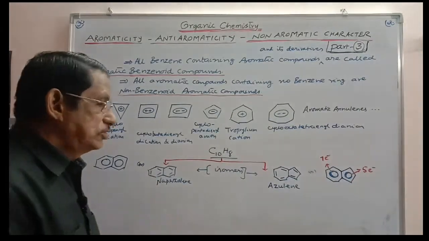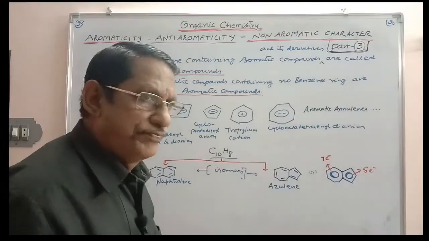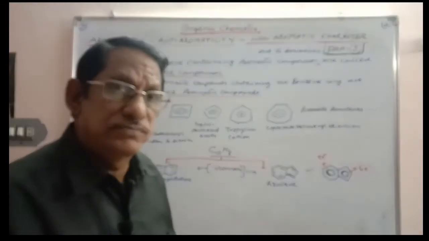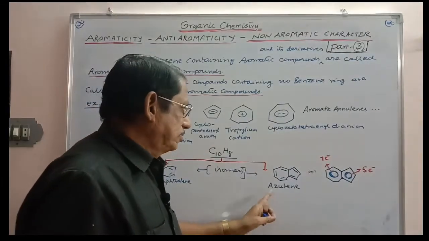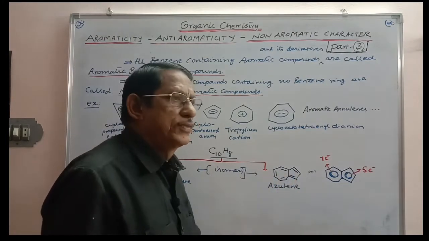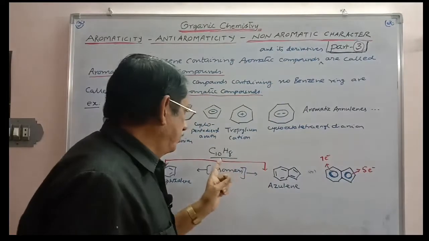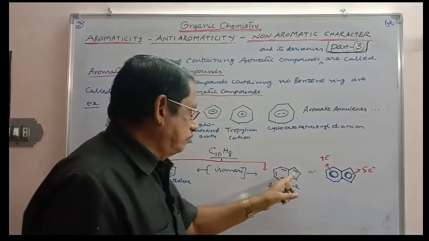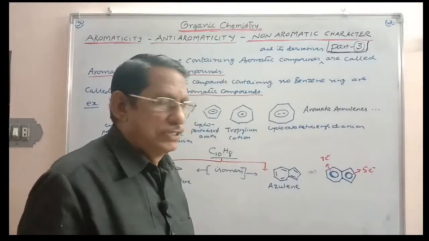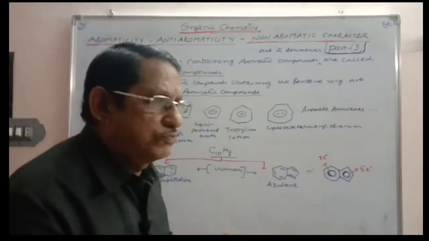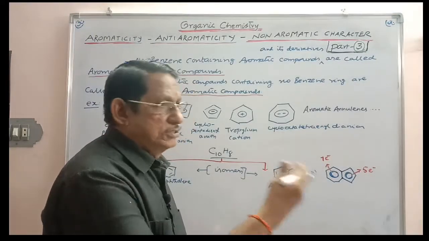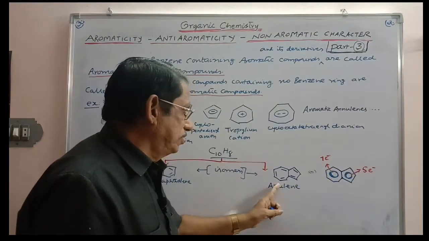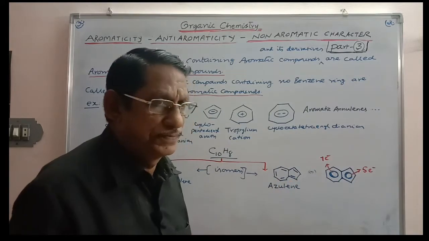It is naphthalene. Its other isomer is also there. This is the other isomer for naphthalene, because these two have the same molecular formula. This is a 7-membered ring, and this is a 5-membered ring. Totally there are 10 pi electrons. C10 means 10 pi electrons will be there, and there are 5 bonds. All the 5 bonds will carry 10 pi electrons. So all these are nothing but the periphery, as a result of which a pi conjugated system is there, and delocalization is also there. But here there is no benzene ring. This is the 7-membered ring, this is the 5-membered ring.